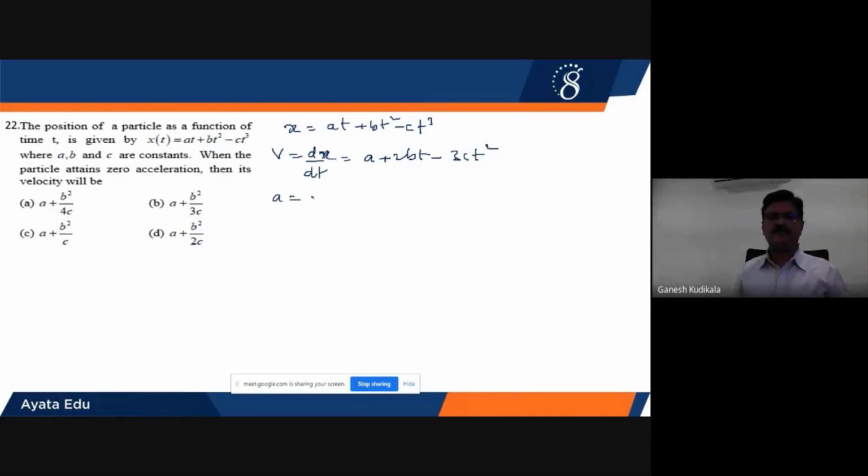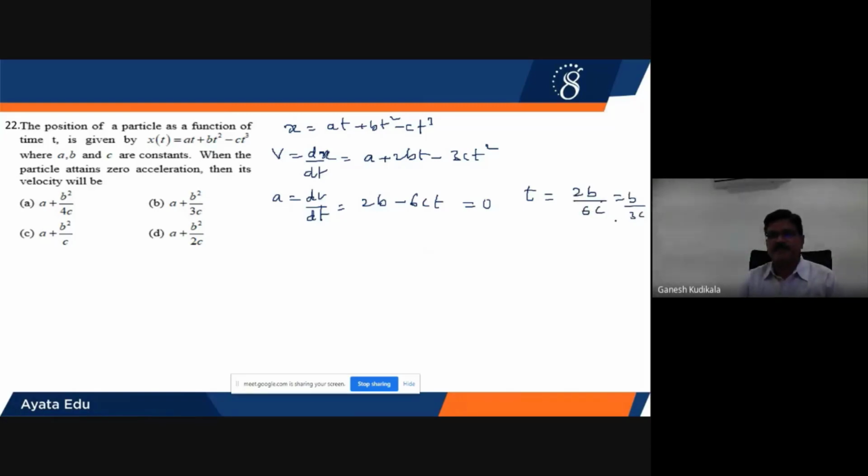Acceleration will be given by dv by dt. The a term will become 0. Therefore, 2b, and the 2 from the square will come down, so you get minus 6ct. He said that the acceleration will be equal to 0, so put acceleration equal to 0. When I equate, I can find the value of time. Time will be given by 2b by 6c, which equals b by 3c. After finding the time, he is asking to find the velocity when the acceleration becomes 0.